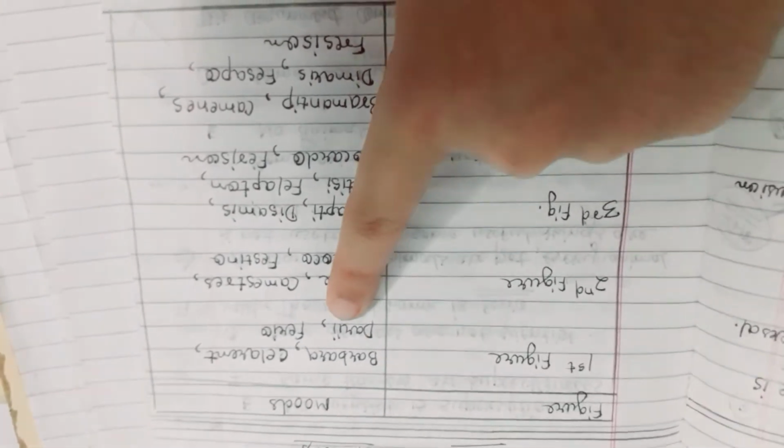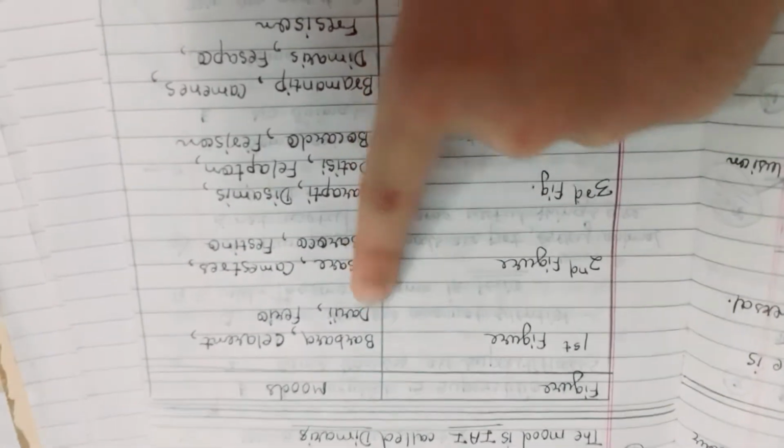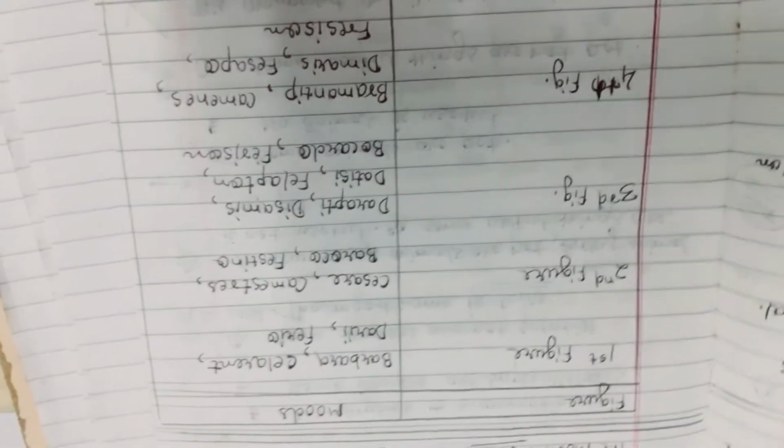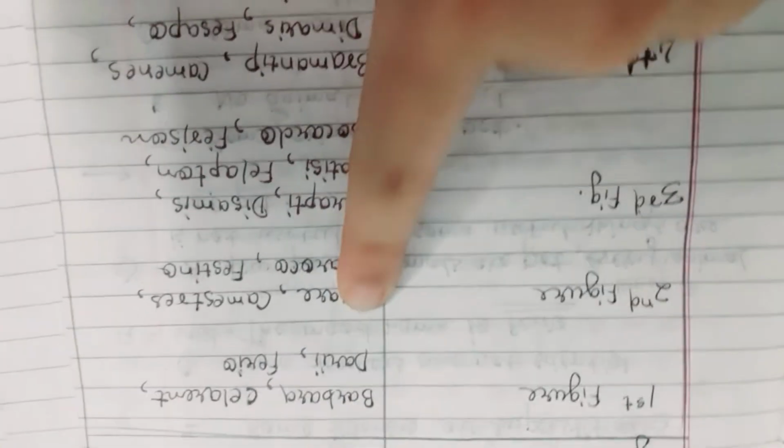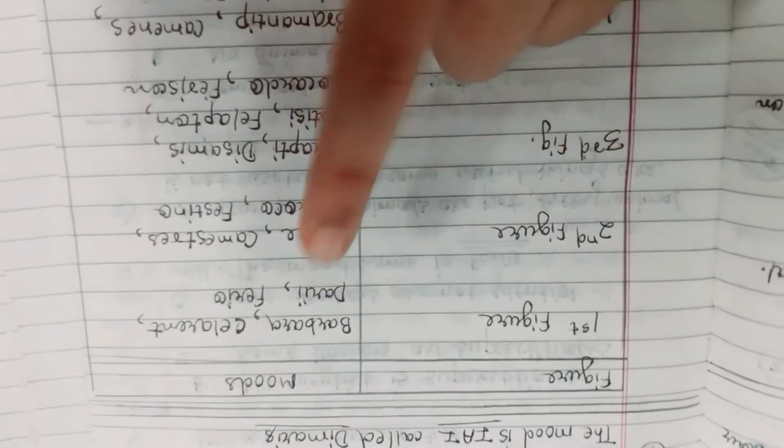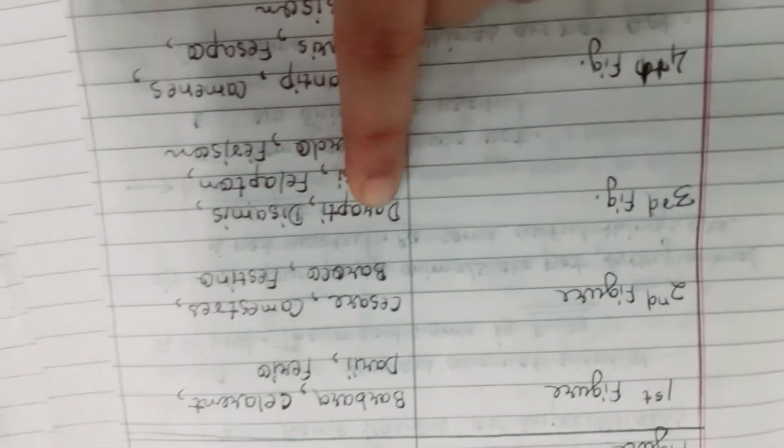Because while solving the arguments, when the argument comes valid, then we have to state the mood of it. We have seen in the previous video how to check whether the argument is valid or not. When the argument comes valid, then we have to write the mood name. If the argument is in the form of AAA, then it is Barbara. So you have to remember this table. When it comes AAI, it is Darapti.